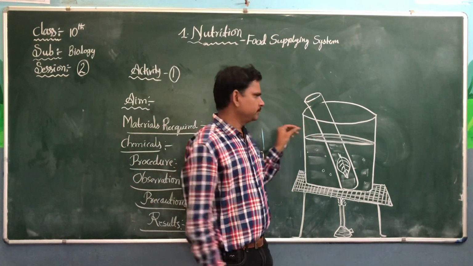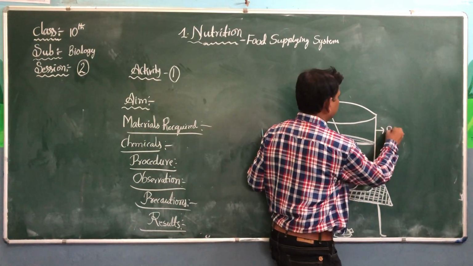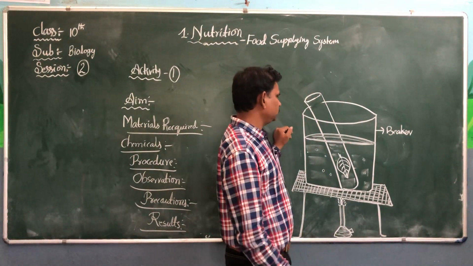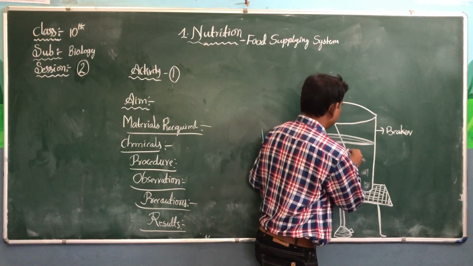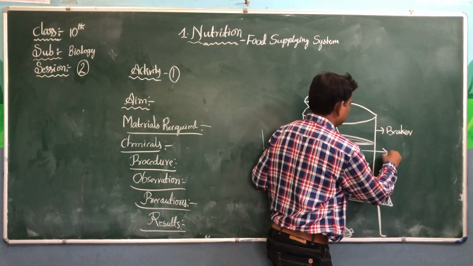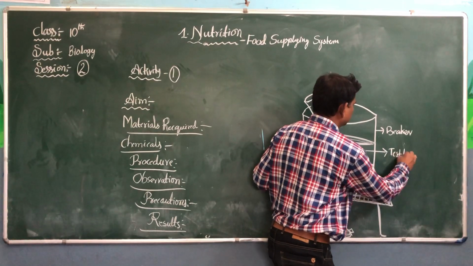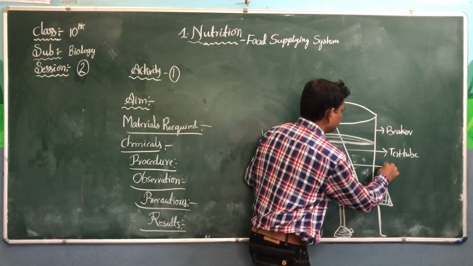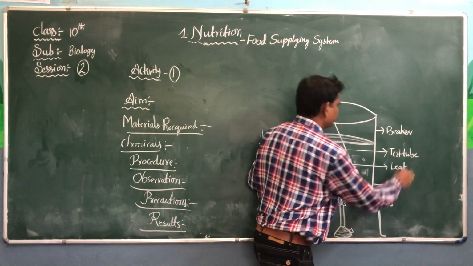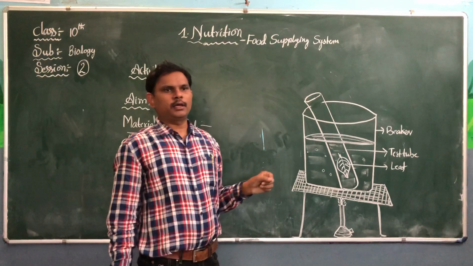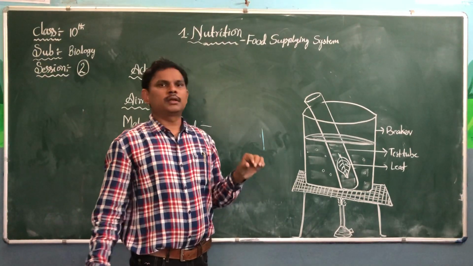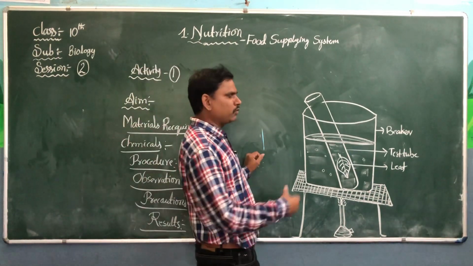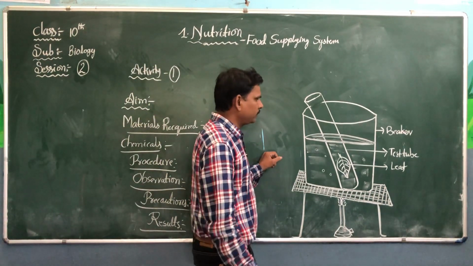Take a beaker and fill it with boiling water, and a test tube. In the test tube you have taken a leaf. This leaf should be exposed to sunlight properly, so it absorbs sunlight properly. Then only will photosynthesis take place in the leaf.